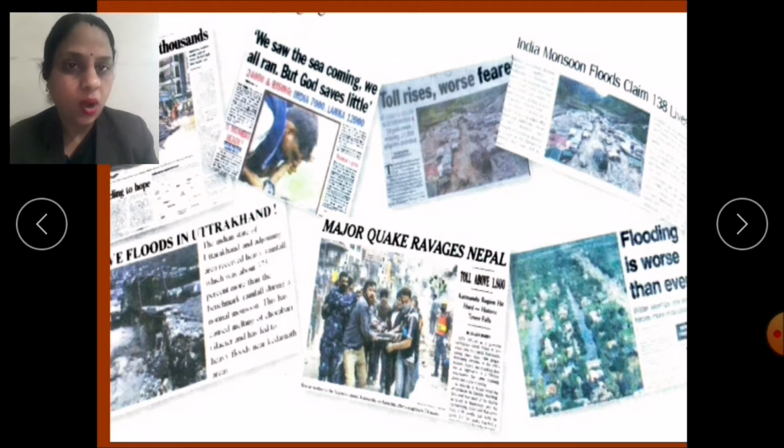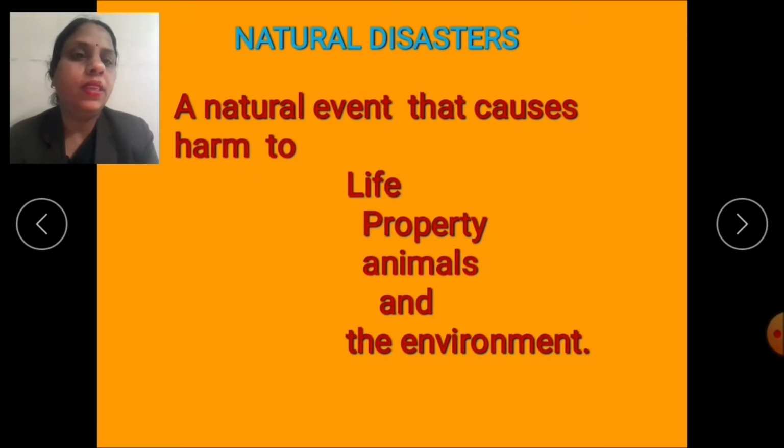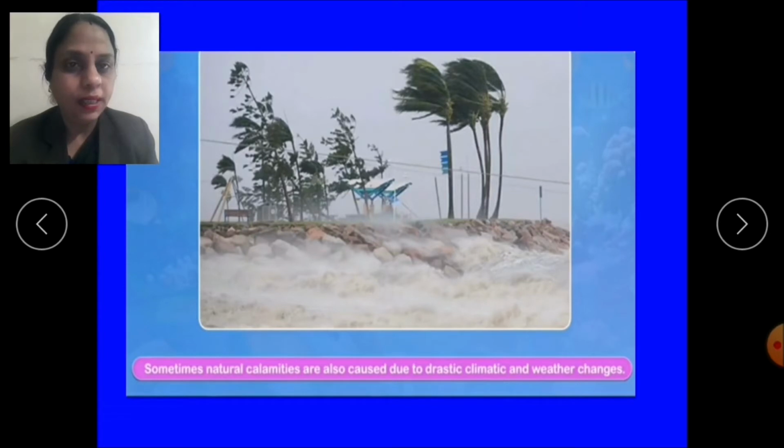So children, what are natural disasters? Yes, a natural event that causes harm to life, property, animals and the environment is called a natural disaster. These disasters are caused due to natural factors like temperature, pressure, etc. But some disasters are also caused due to drastic climatic and weather changes.